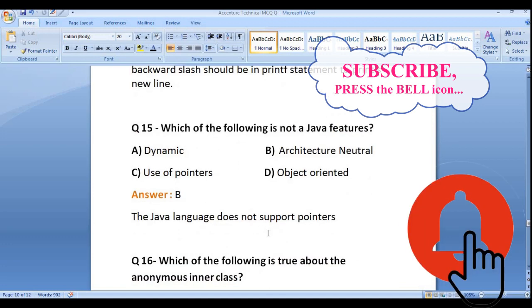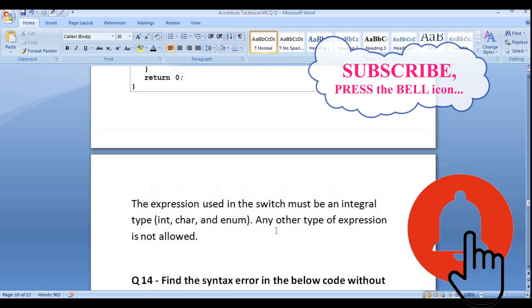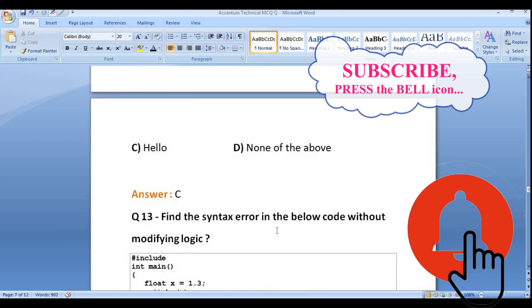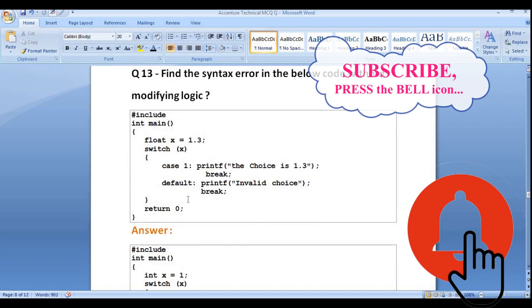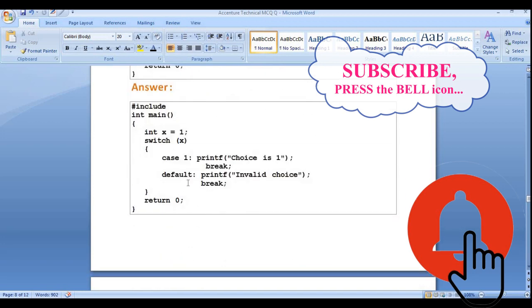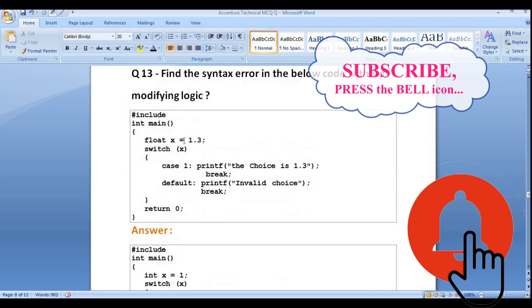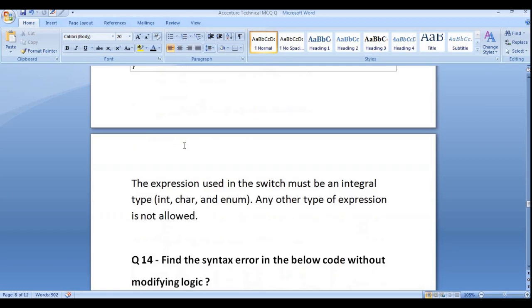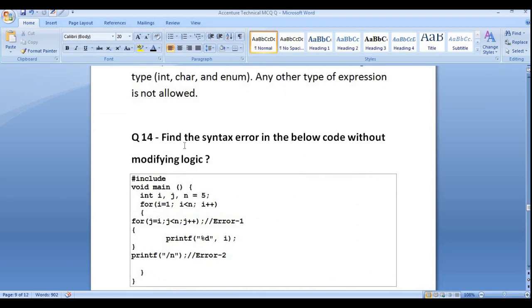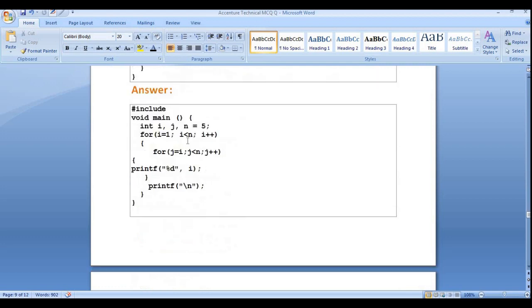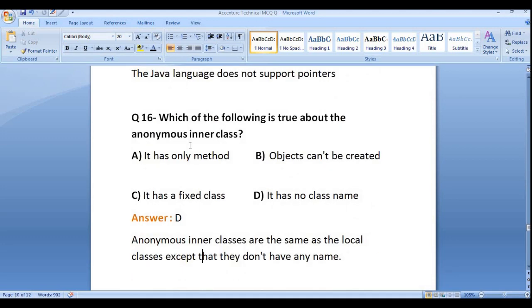So this is all about the most frequent and the trickiest questions ever. These are silly questions, but we always commit this type of errors, like the 1.3 switch case, or forward and backward slash, etc. I hope you get a clear idea about these 16 questions. Apart from this, you can practice other questions as well.